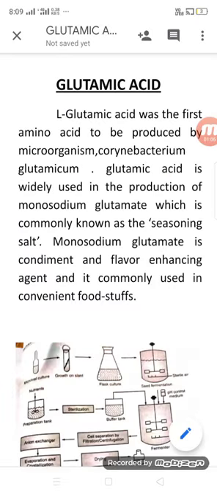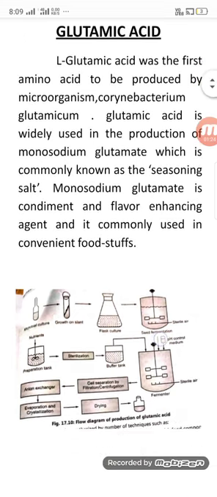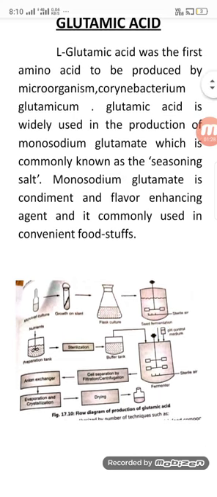Hi friends, today I am discussing the production of glutamic acid. L-glutamic acid was the first amino acid produced by a microorganism, Corynebacterium glutamicum. Glutamic acid is widely used to produce monosodium glutamate, which is commonly known as a seasoning salt. Monosodium glutamate is a condiment and flavor-enhancing agent commonly used in convenience foodstuffs.